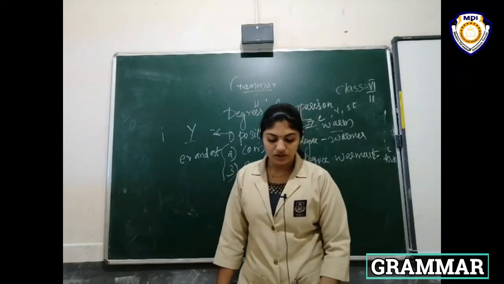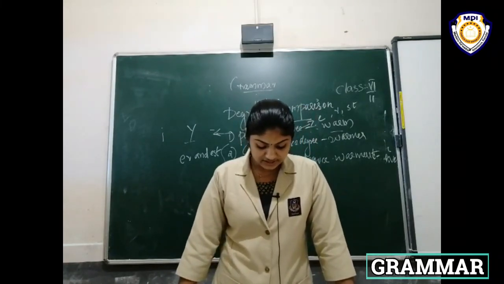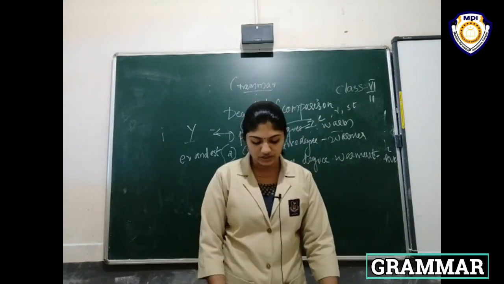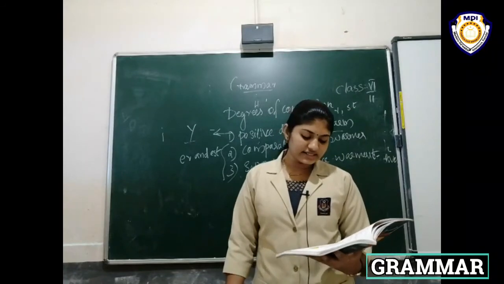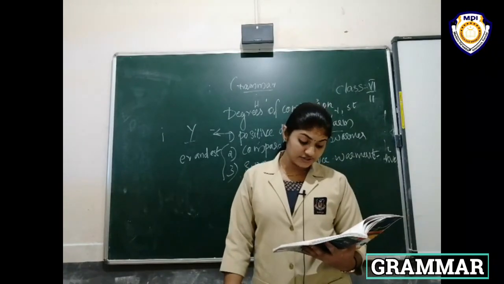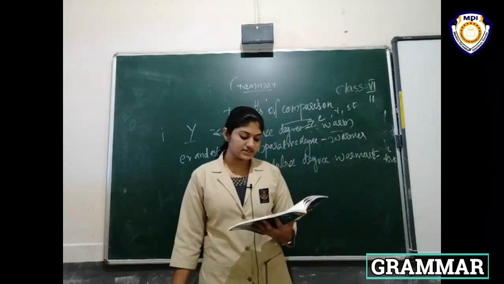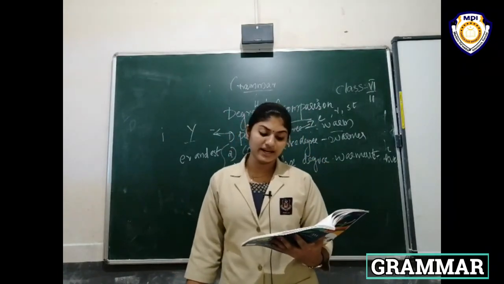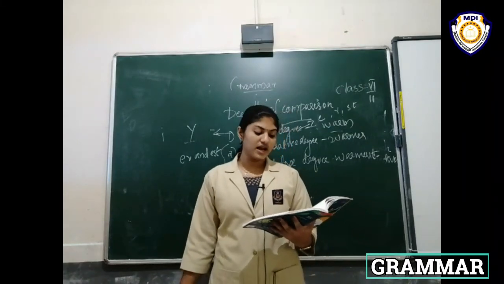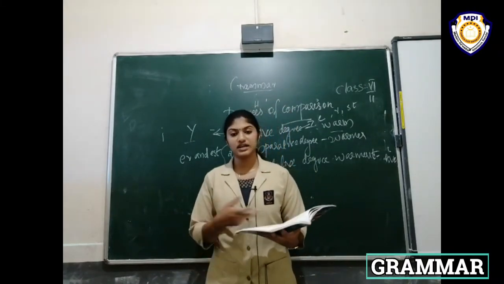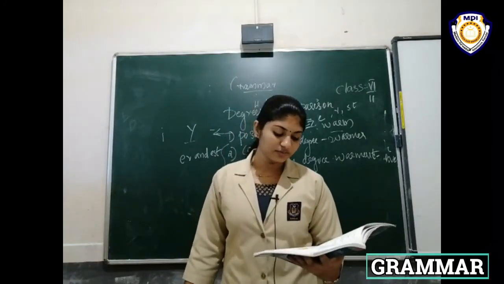Use the adjective forms from the box to replace the underlined phrases and rewrite the sentence, changing the order of the words if required. Here, you will feel at ease and relaxed in the dress. You will feel comfortable in this dress. Use the adjective from the box to replace the underlined phrase and rewrite the sentence. Rewrite the sentence.